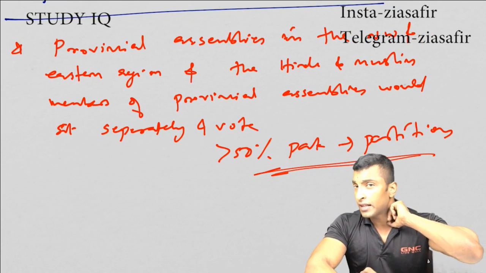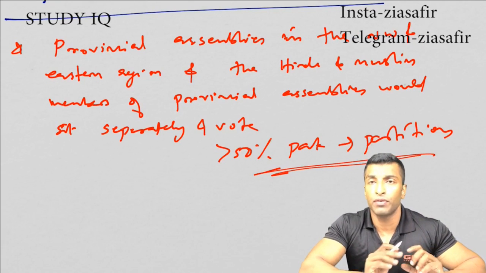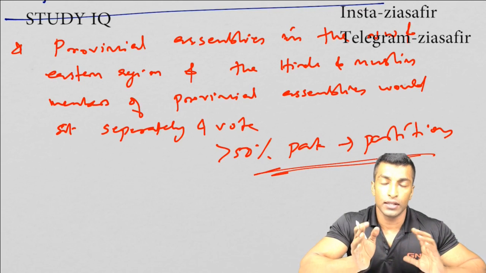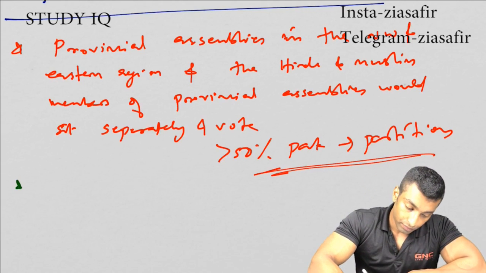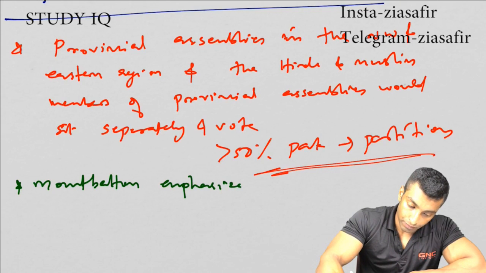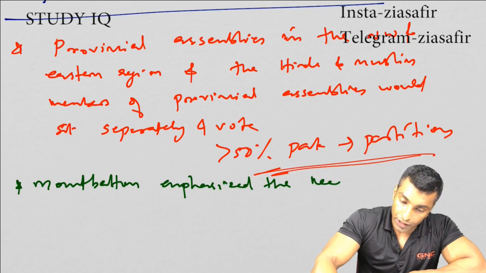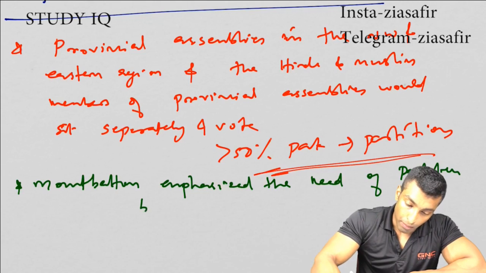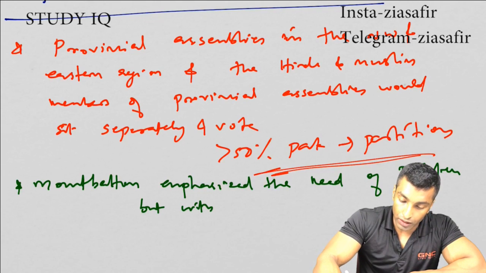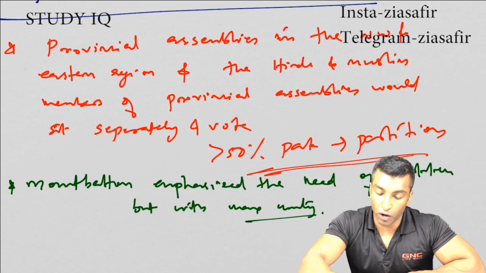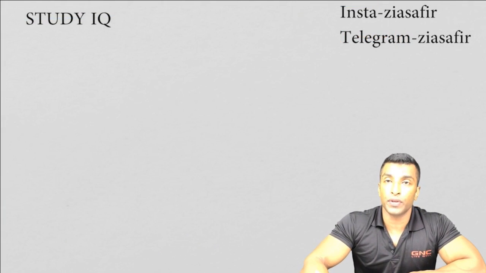And Mountbatten emphasized the need for partition, but with maximum unity. That means people must have a choice to join either of the states. Okay, so that is the second point: Mountbatten emphasized the need of partition, but with maximum unity. That means people should have the option to join either of the states.